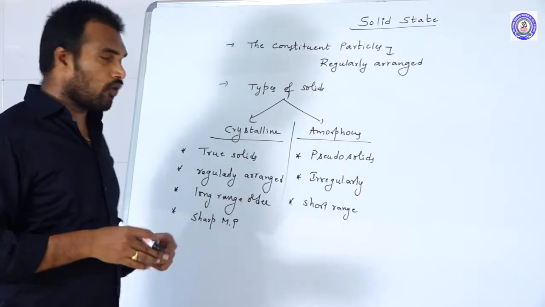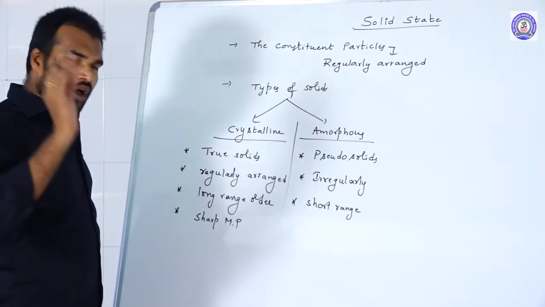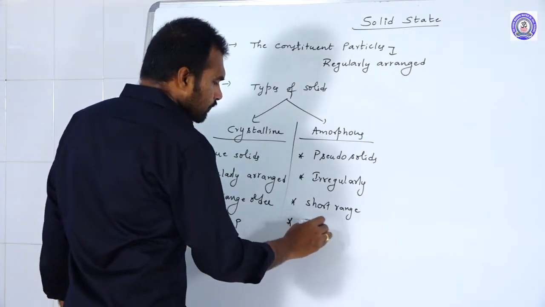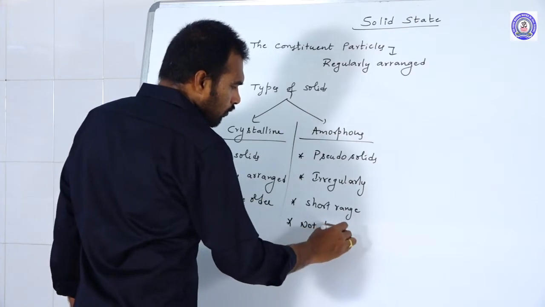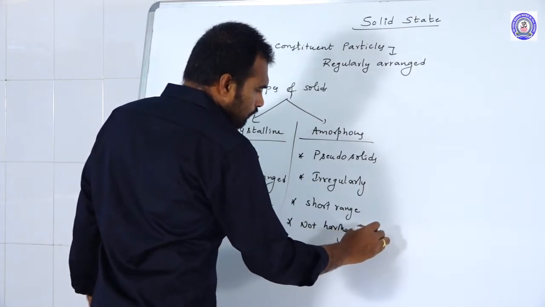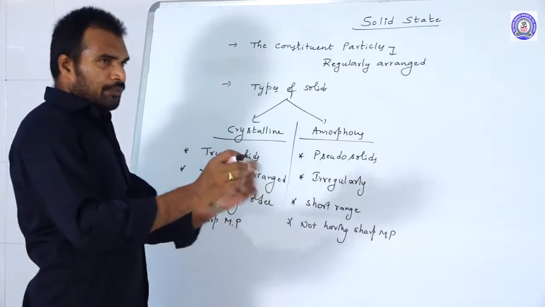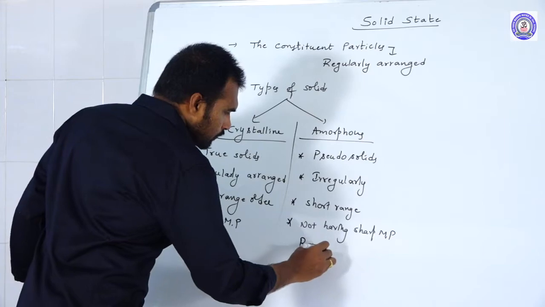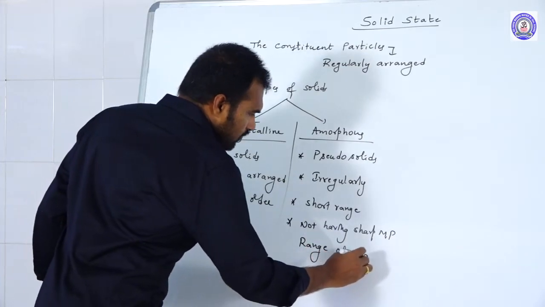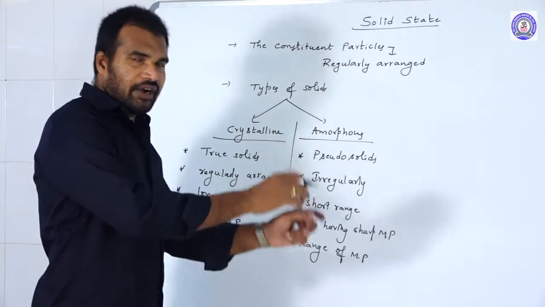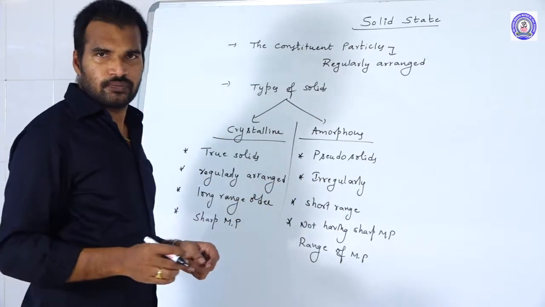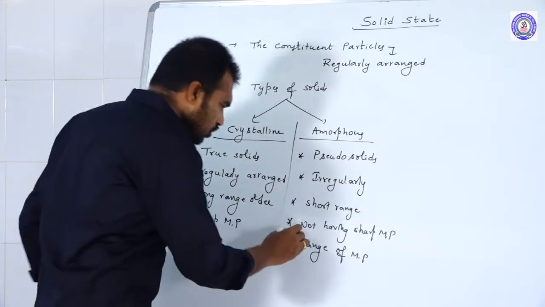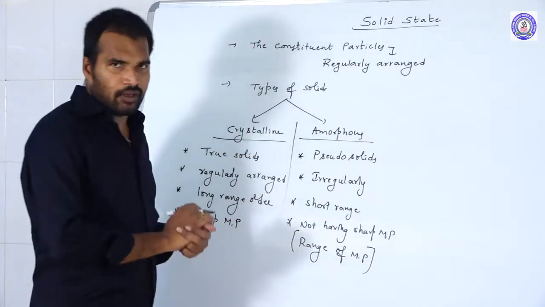But amorphous solids do not have sharp melting points. Instead, there is a range of melting points, that means the melting point lies in between, say 10 to 20 degrees, like 273 to 373 Kelvin. We give a range of melting points for amorphous solids.